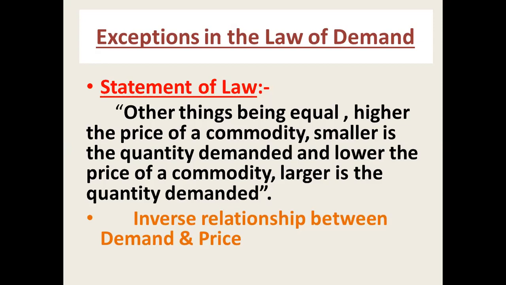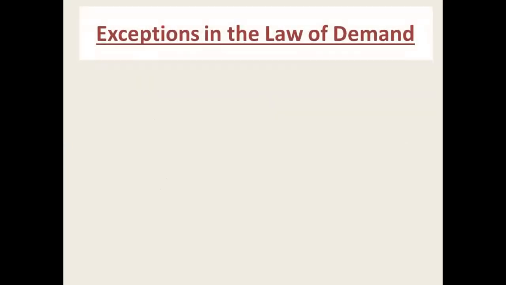So price is the single factor directly affecting demand. In this law, we assume other things are constant: population, taste, preferences, habits and people's income. That's why it's an inverse relationship between demand and price.